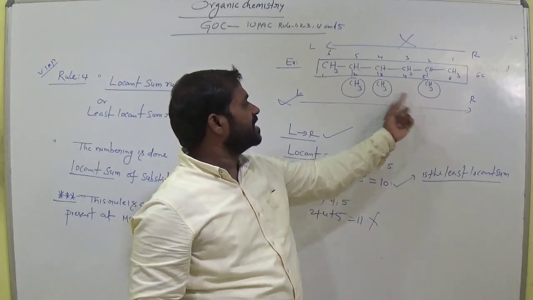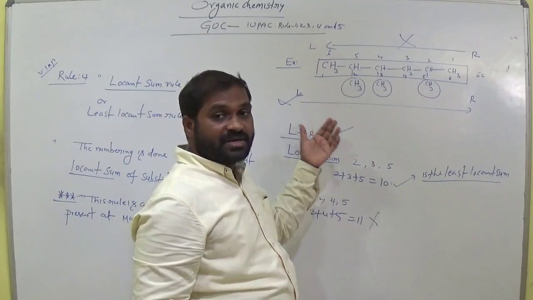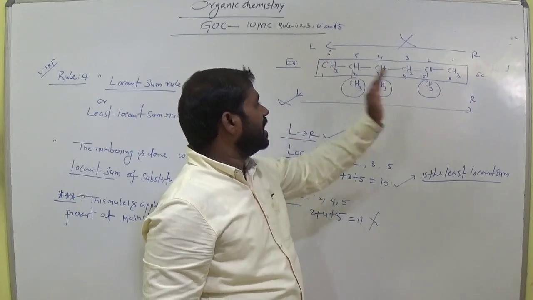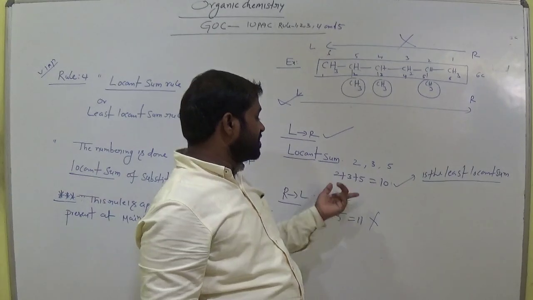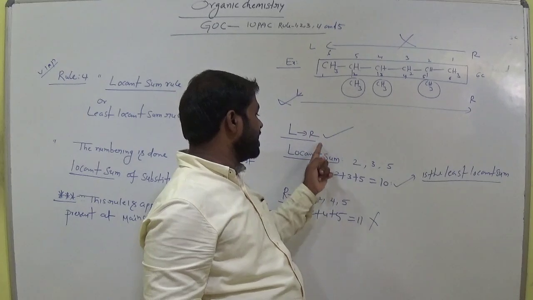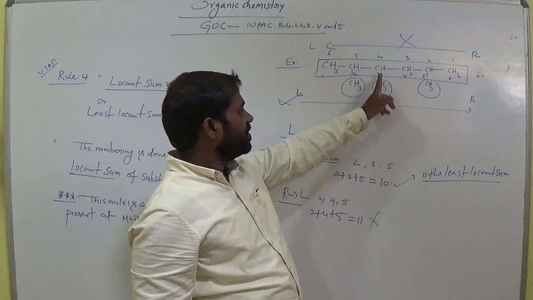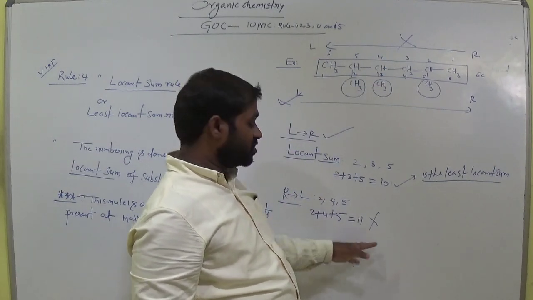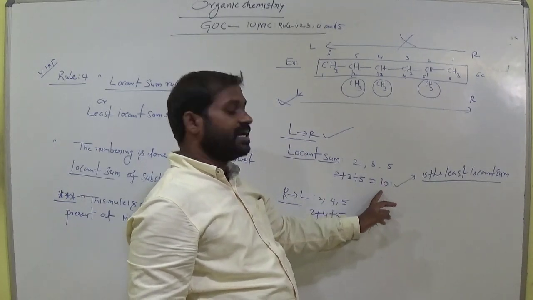So when many substituents are there, 3 substituents here, we have a dilemma. In that case we follow this: first give the numbering left to right and right to left. Then we consider the sum of the locants. In which direction is the sum of the locants the least? Left to right it is 10. In the right to left it is 2 plus 4 plus 5, 11. So 11 is the maximum, the least one is 10. So we follow this as the correct numbering method.